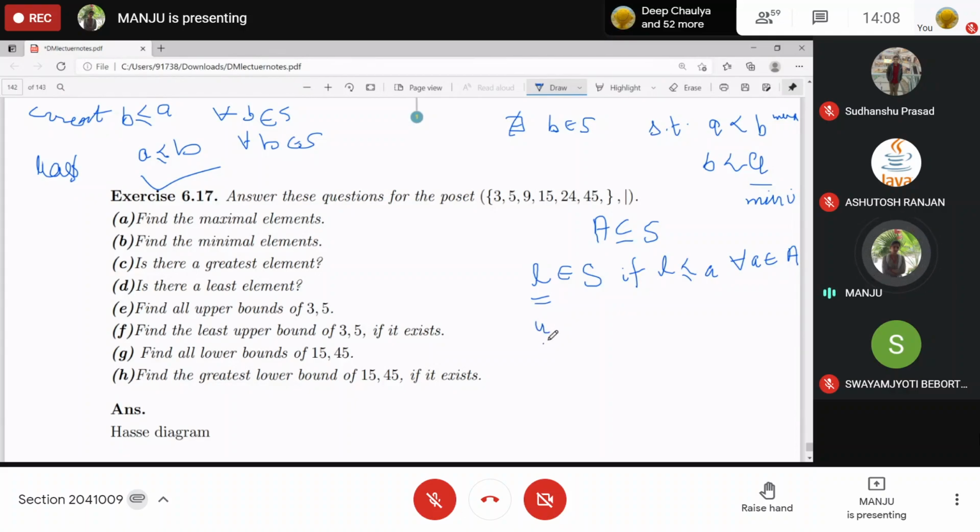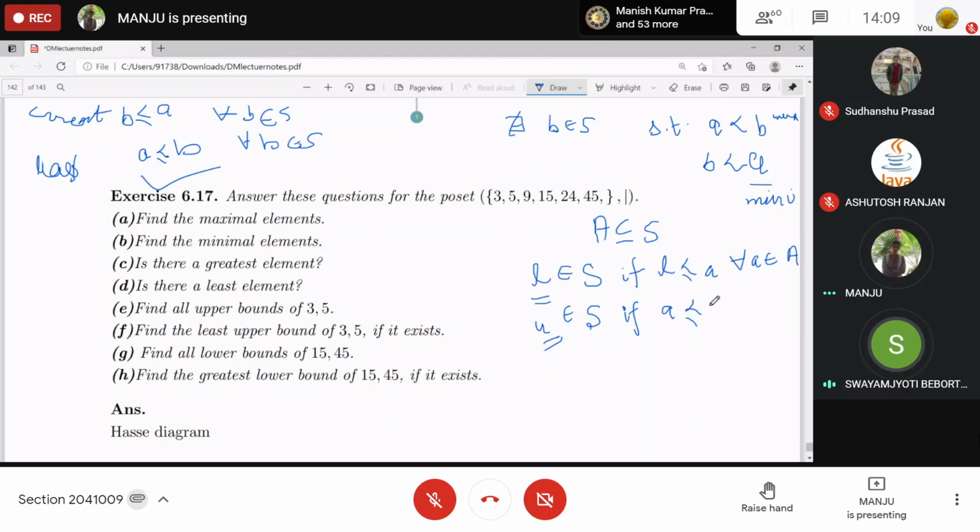U belonging to S becomes an upper bound if U is greater or equal to A. This is not greater than or equal to; this is a relation, a partial order.